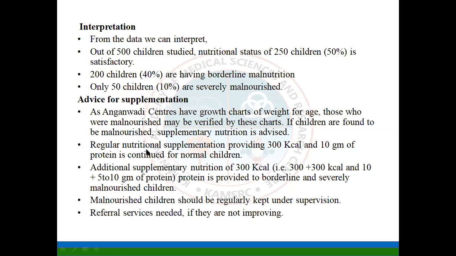The regular nutrition supplementation is 300 kilocalories and 10 grams of protein for a normal child. If the children are malnourished, additional supplementary nutrition of 300 kilocalories is given, 300 plus 300. Normally we give 300. Here it is 600 kilocalories and 5 plus 10 grams of protein. An extra 5 grams of protein has to be given.